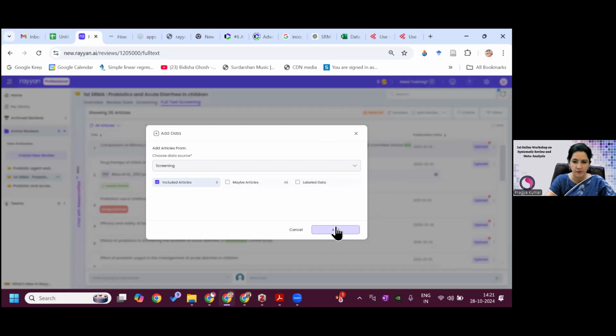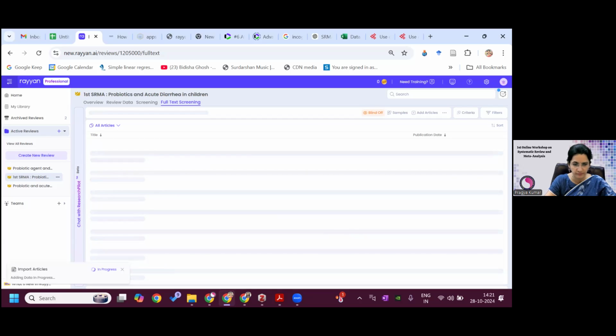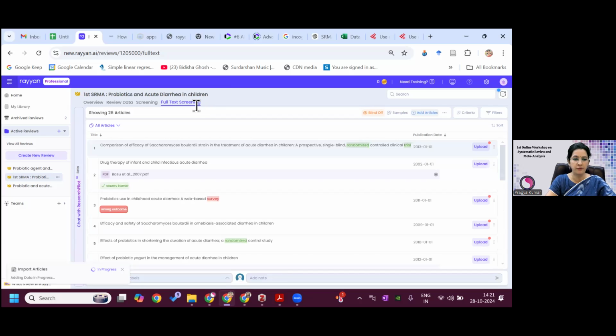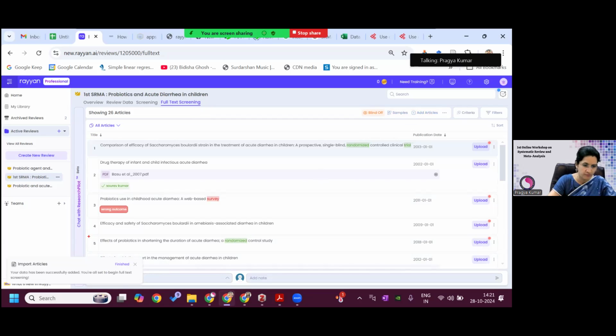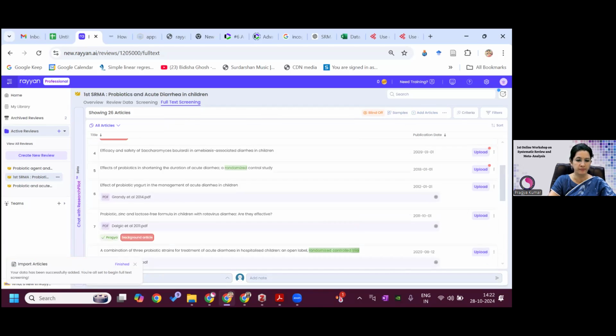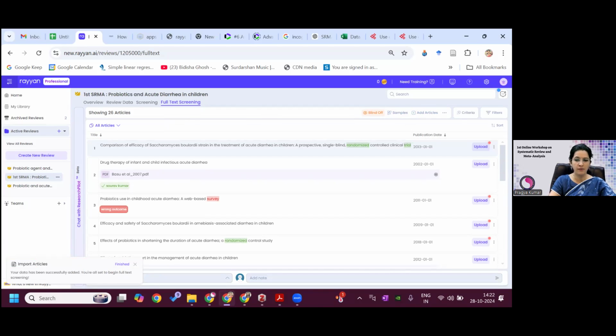So you have to go by this add article. In the full text screening, you can add article from this option. So now, this import article, here you will get a message towards the left side that your data has been successfully added and you are set to begin full text screening. So now these are the articles for my full text screening. Now I will start uploading the article, because in full text, you need to have the